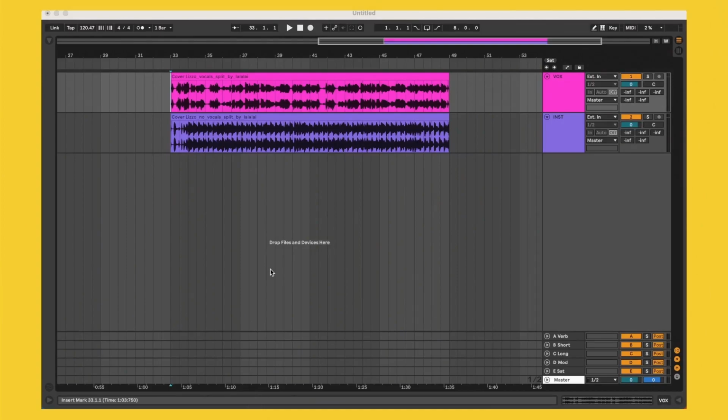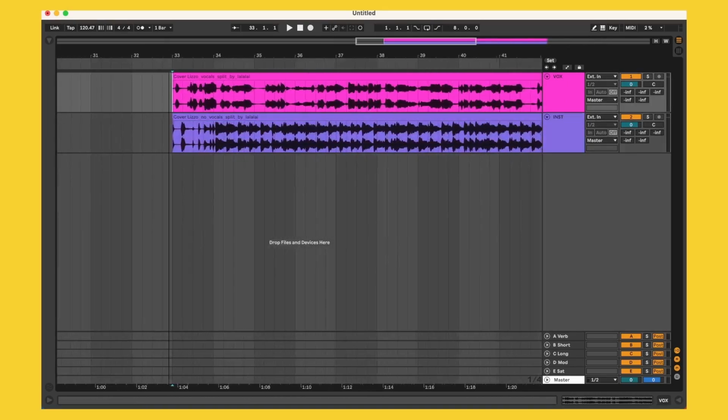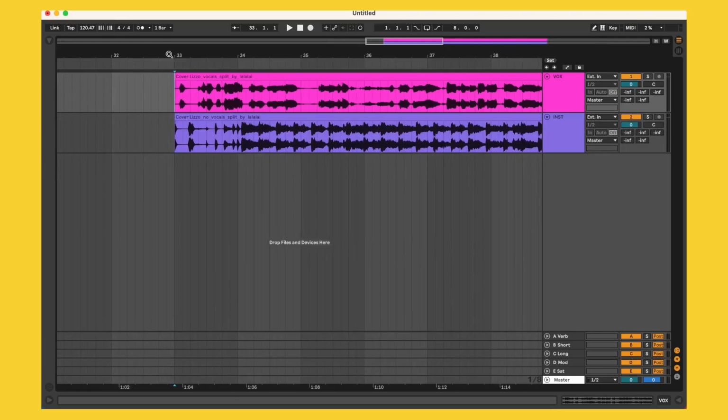Alright, so now that we're back in Ableton and we have the vocals separated from the instrumentals, the first thing that I'd recommend doing is dragging the vocal into a separate track and labeling it vocals or vox or something like that, and then also making sure to drag in the instrumental and labeling it instrumental and just kind of lining them up. And the reason for that is, as we zoom in here, we need to find the one of the beat before we can fully start warping the vocal track, so that way we can actually build a track around it and change the BPM of the track.